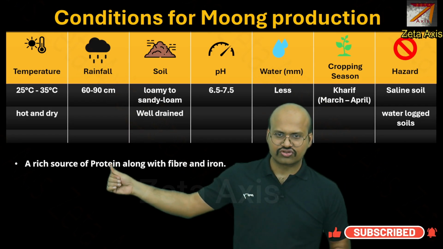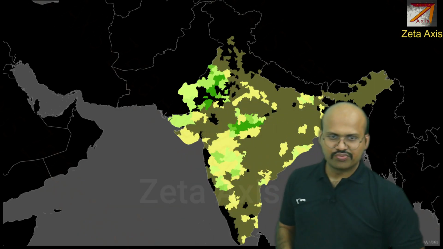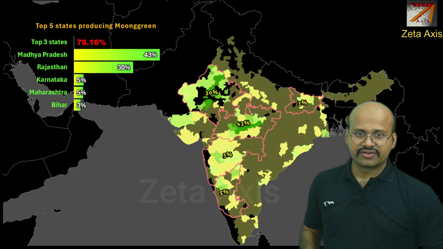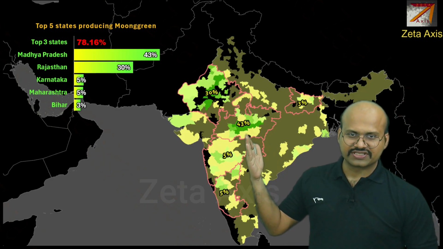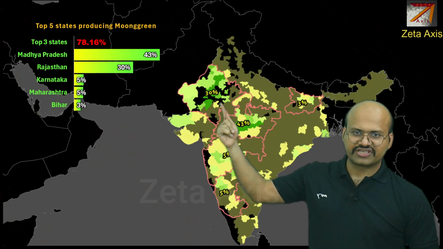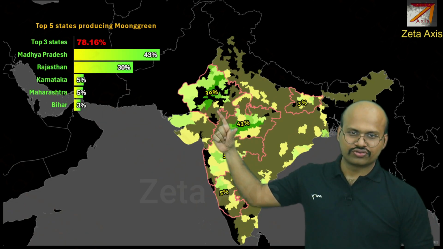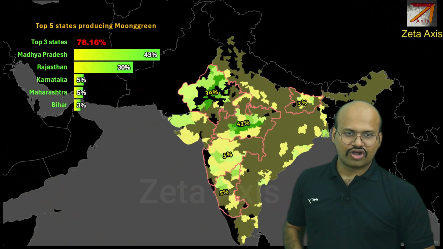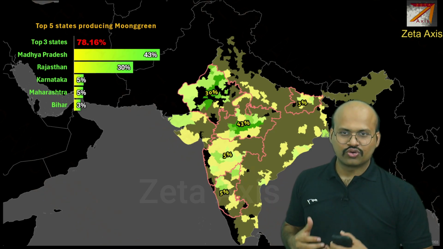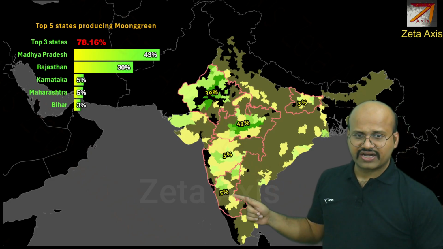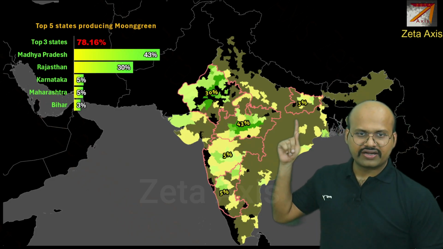It is a rich source of protein along with fiber and iron. And the regions where Moong is produced can be seen over here. It is mostly on the western side. The majority states are Madhya Pradesh, which produces 43%, and then we have Rajasthan, which produces 30%. So only 2 of these states, they produce 73% or almost 3/4 of the total Moong production. Then the states of Karnataka, Maharashtra and Bihar.